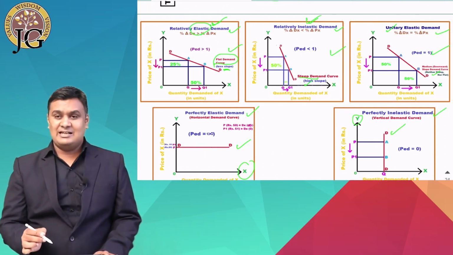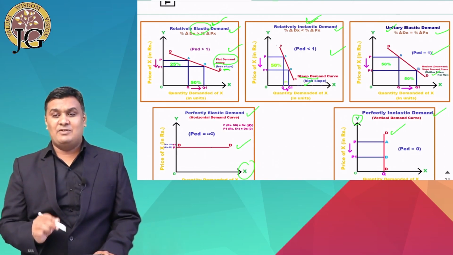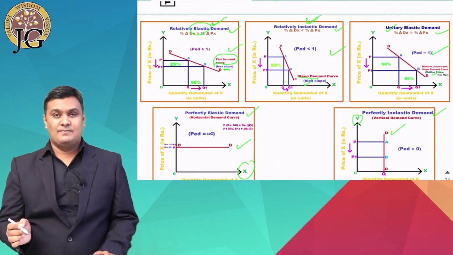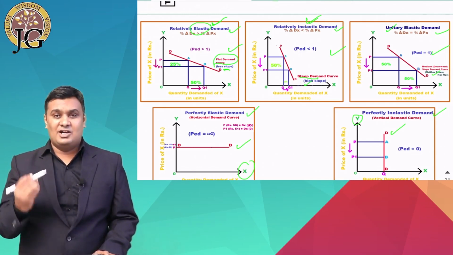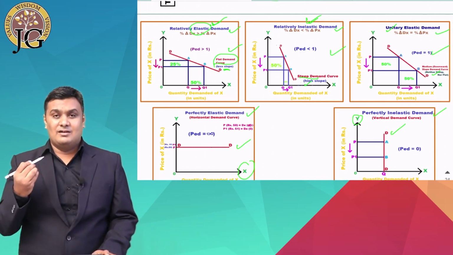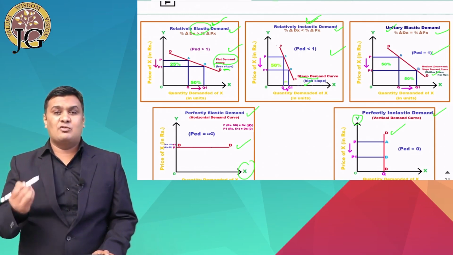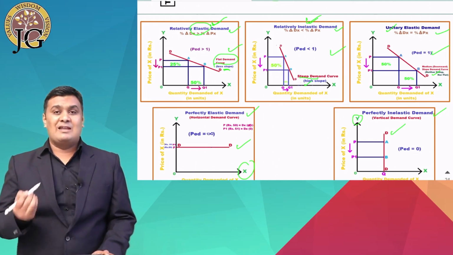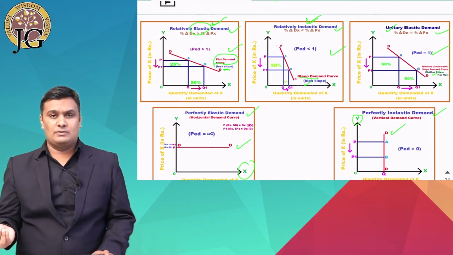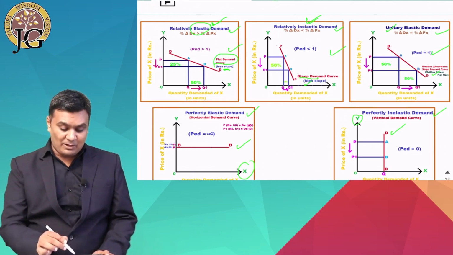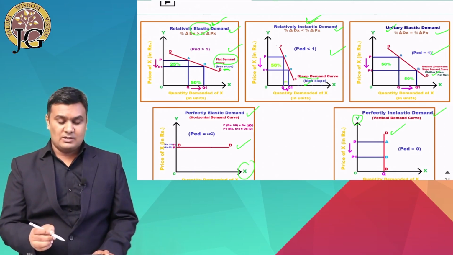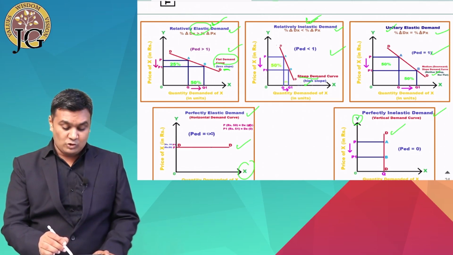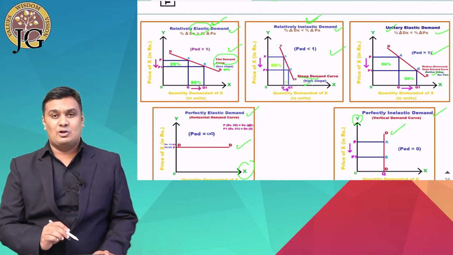Another type, inelastic demand, can be seen in case of necessity goods. Necessity means an urgent need, which is required for human life, without which survival is not possible. For example, food, shelter and clothing, medicine. These are examples of necessity goods. So which elasticity do we see in necessity goods? In them we see inelastic demand.